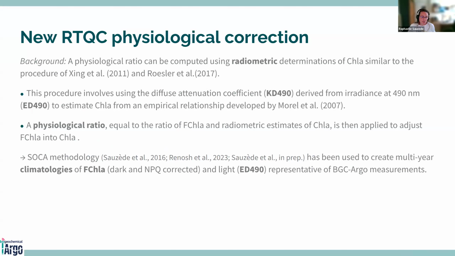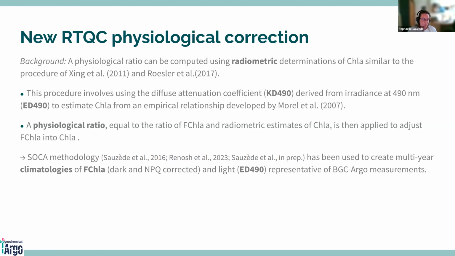This adjustment involves using the diffuse attenuation coefficient, the KD490, derived from irradiance at 490 nanometers, so the ED490, to estimate the chlorophyll concentration from the relationship developed by Morel et al. in 2007. Then the physiological ratio can be computed from the fluorescence over this theoretical chlorophyll concentration and then applied to adjust fluorescence into chlorophyll concentration.